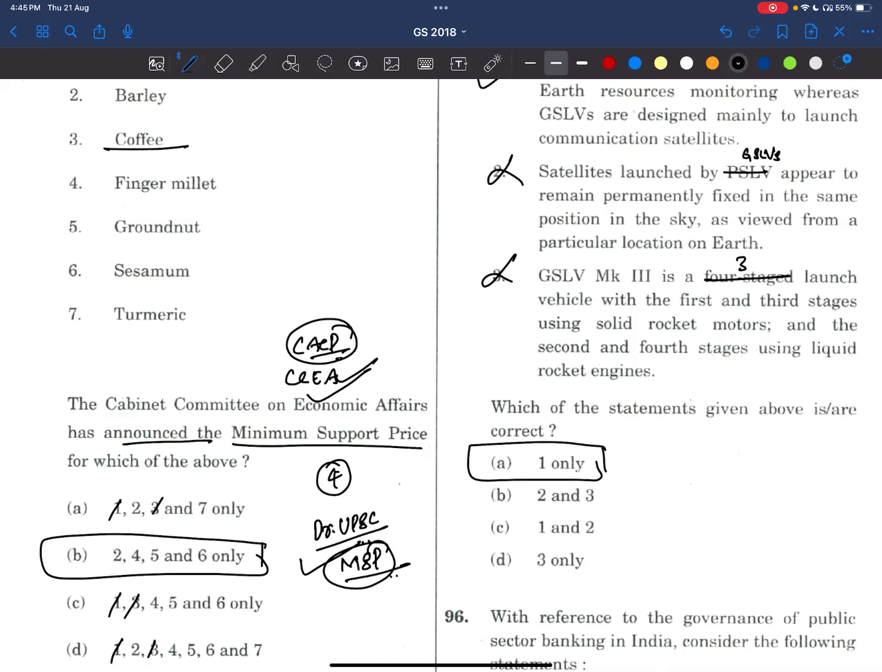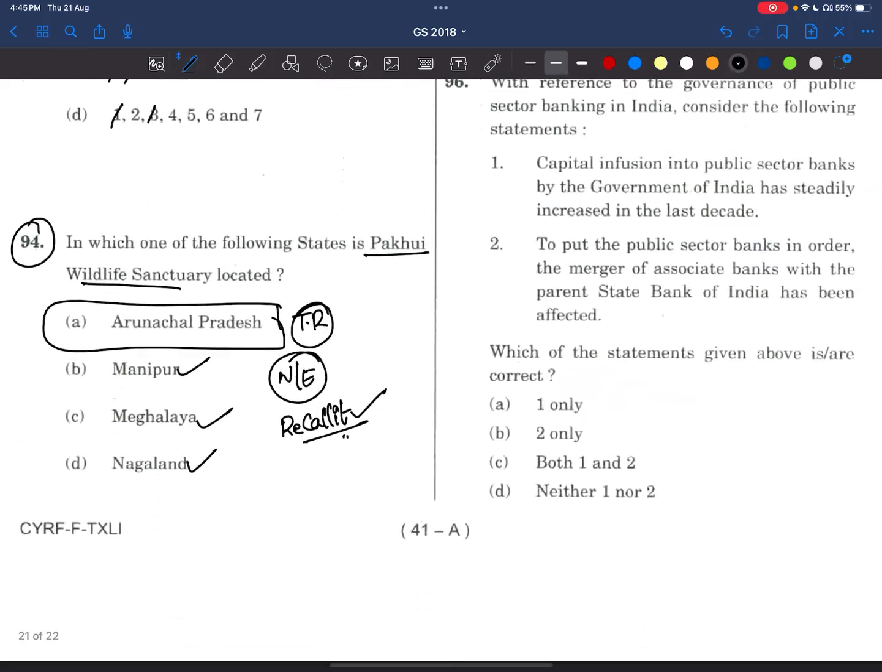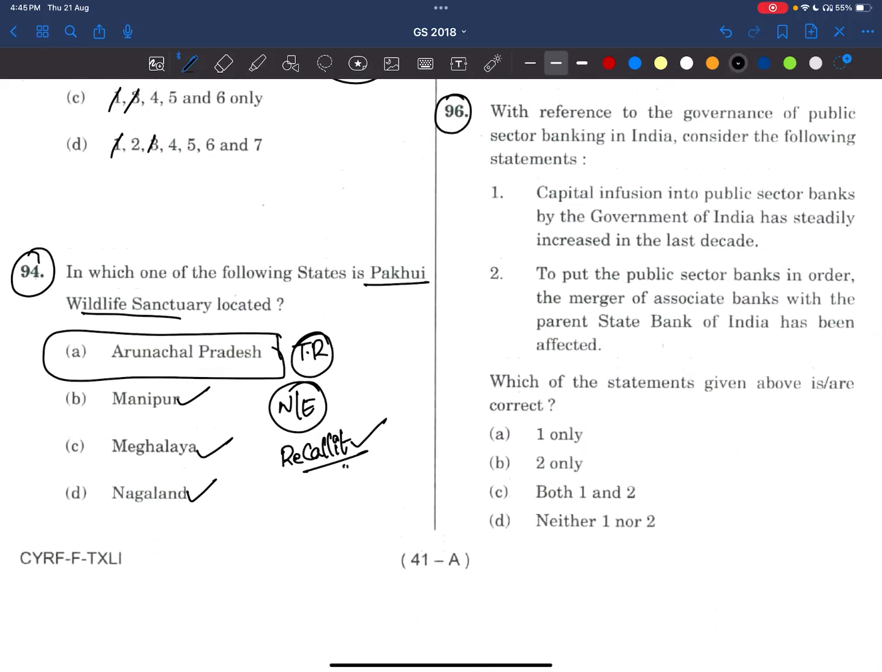Coming to the 96th question. With reference to governance of public sector banking in India, consider the following statements. Capital infusion into public sector banks by the Government of India has steadily increased in the last decade. See here, friends, steadily increased in the last decade. What is it telling? Capital infusion, right? There was a greater dip in the year 2015 to 16. It was in the news at that time, so that's why this question was made.